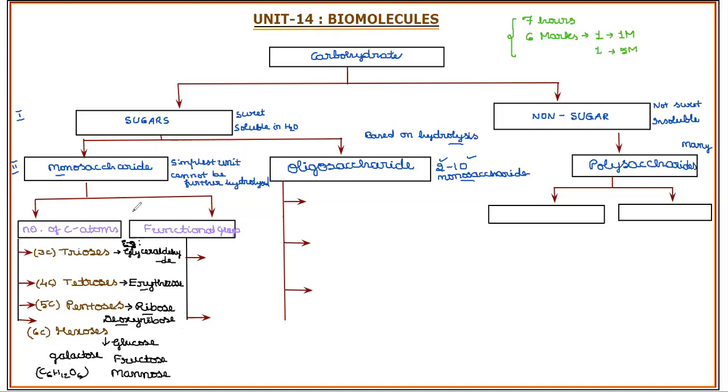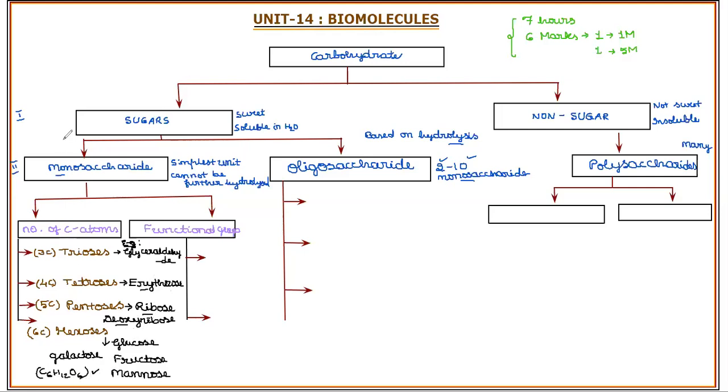We'll learn them individually in detail. We'll try to relate glucose, fructose, and galactose in detail. We have the study about glucose and fructose, and the structural aspects also. So this is the first classification, under number of carbon atoms. Trioses, example glyceraldehyde, or you can take one more, a ketone, dihydroxyacetone. Tetroses, you can take erythrose as the example. Pentoses, you can take the sugar present in DNA and RNA, ribose and deoxyribose. Hexoses: glucose, fructose, mannose, galactose, with the general formula of hexose as C6H12O6 you can remember.